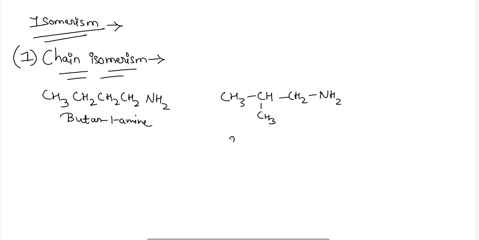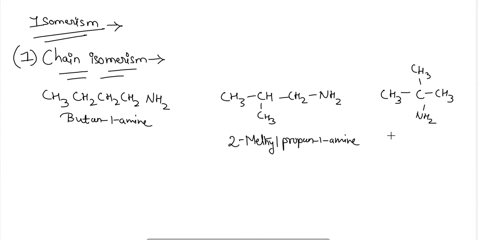Then next is 2-methylpropane-1-amine, which is the second isomer, and the third can be 2-methylpropane-2-amine, where we will see that a tertiary carbon atom is attached to the amine group here.